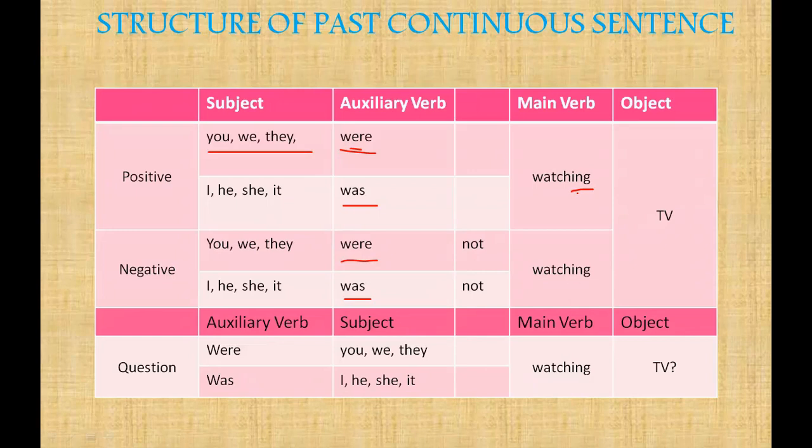Slowly, once you are able to identify properly, you will start becoming comfortable in framing the sentences. I was watching, she was. In a negative, you were not watching TV, we were not watching, she was not watching. In a question, was comes here and the subject comes here, were comes here and the subject comes here. So were you watching TV? Was he watching TV? Was she watching TV? You can frame many sentences from this table itself.